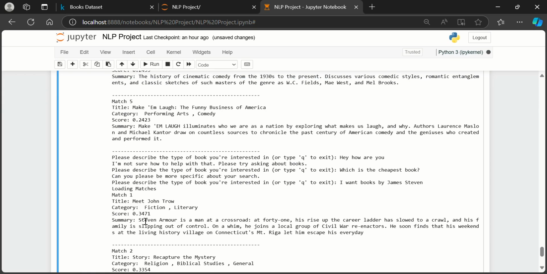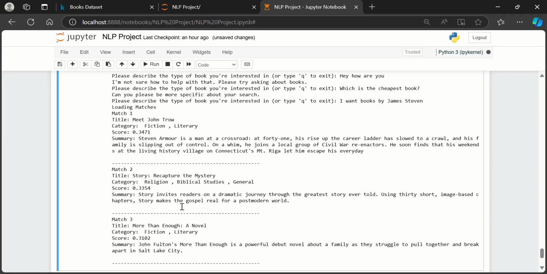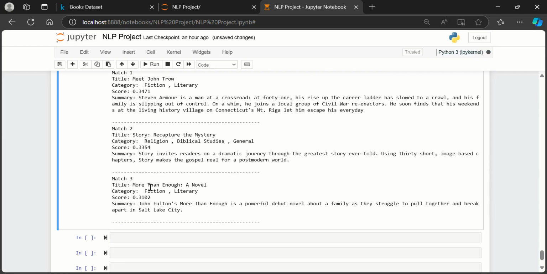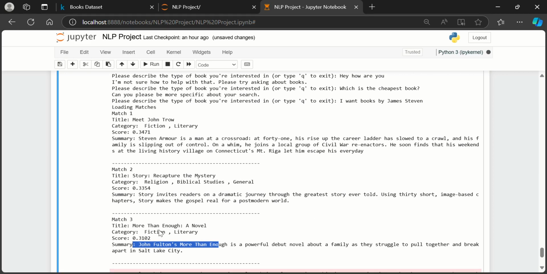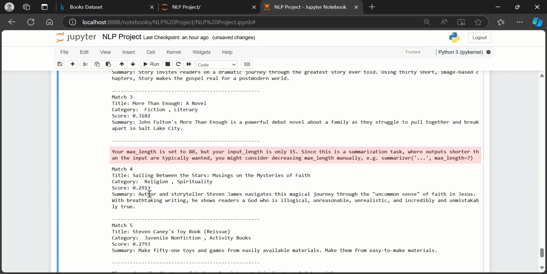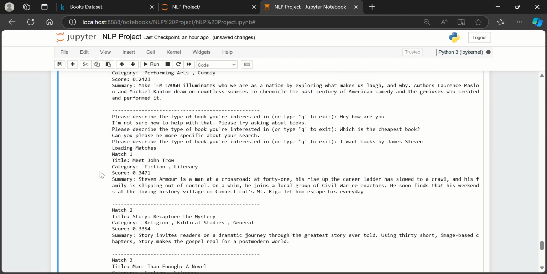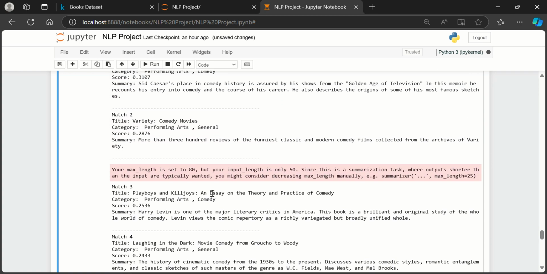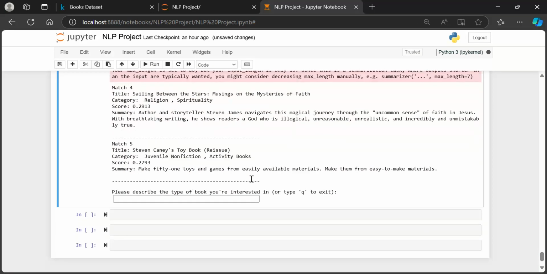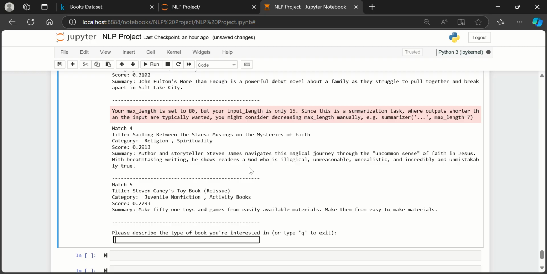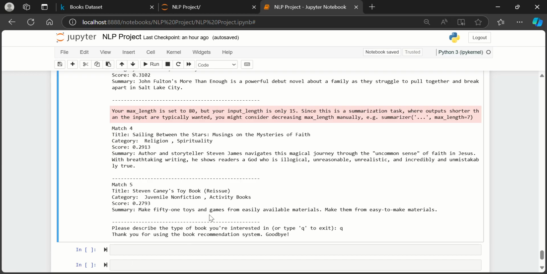I actually just made up that name, but here we have some Stevens in the matches, and Stephen James. So that's how my function searches for similarity, and this is the end result that the user can acquire. Thank you, and this is everything for my project.